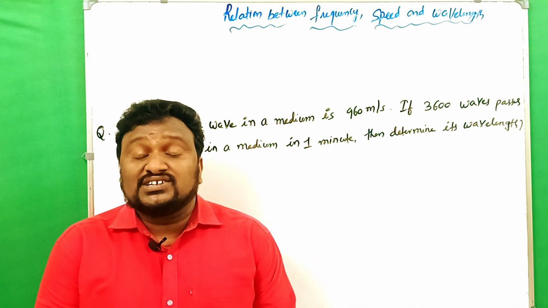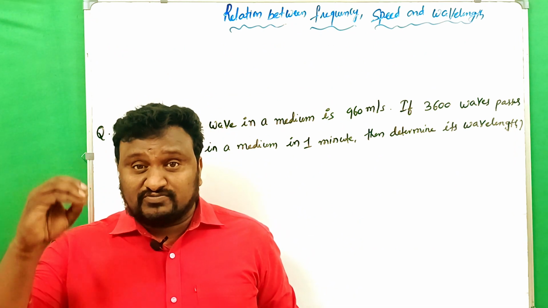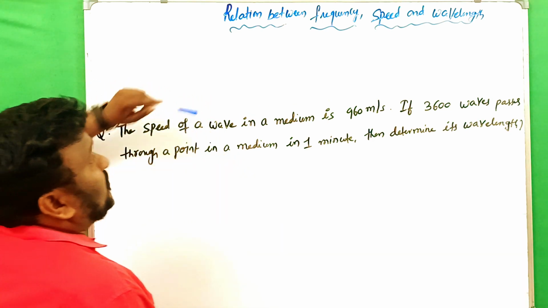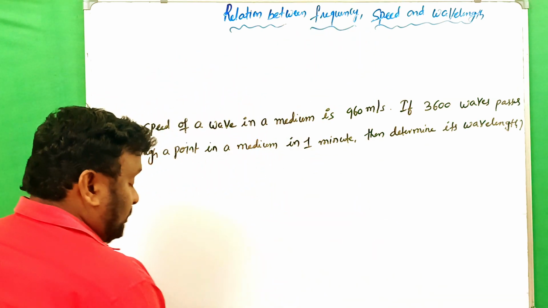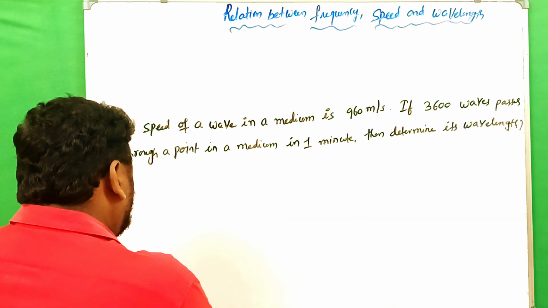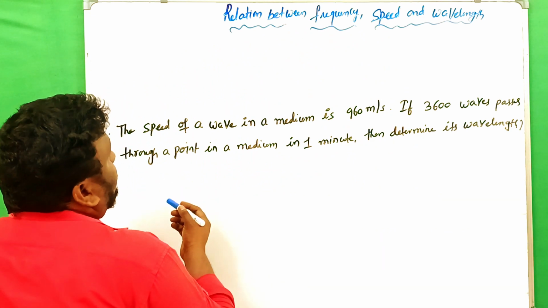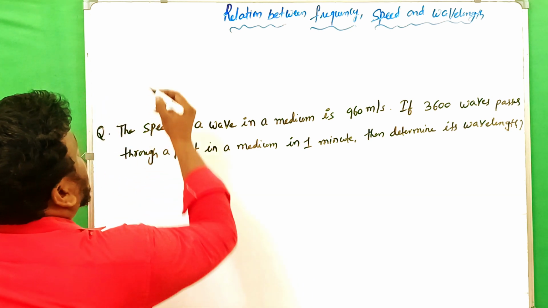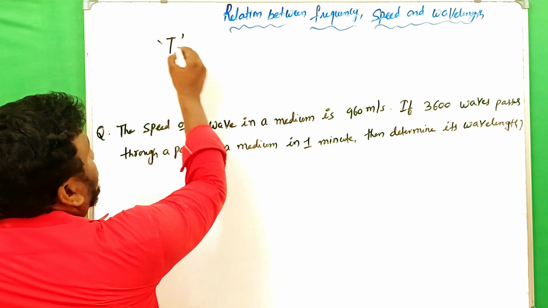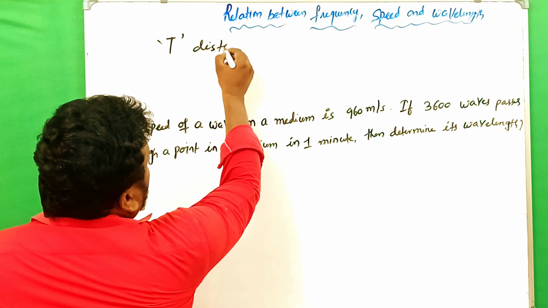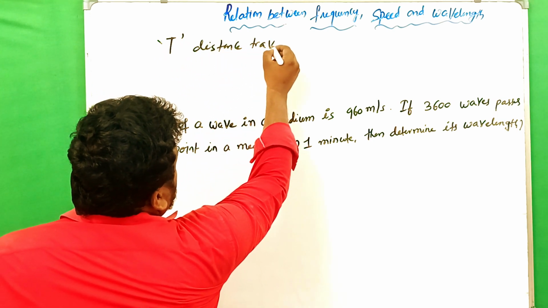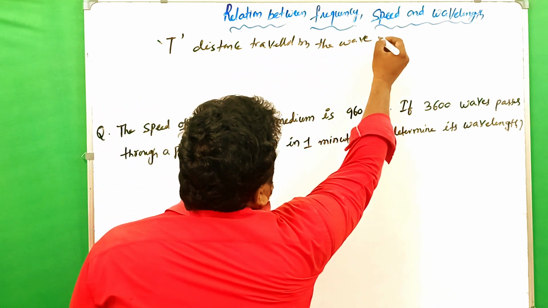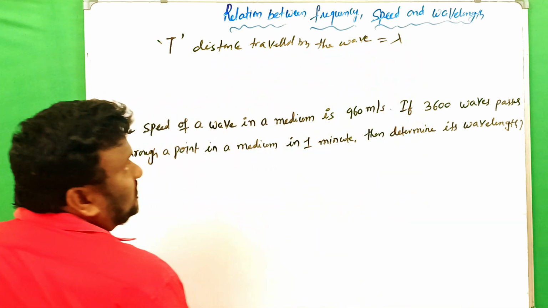Now let's see the relation between frequency, wave speed and wavelength. In time period T, what is time period? Time taken to complete one vibration. In a particular time period, the distance traveled by the wave can be taken as lambda. Clear?